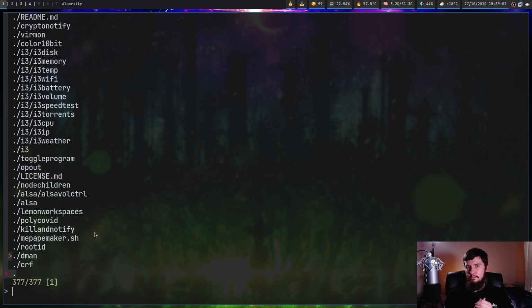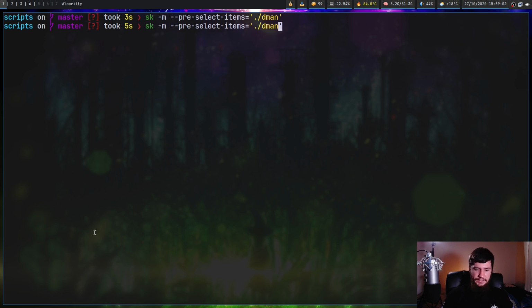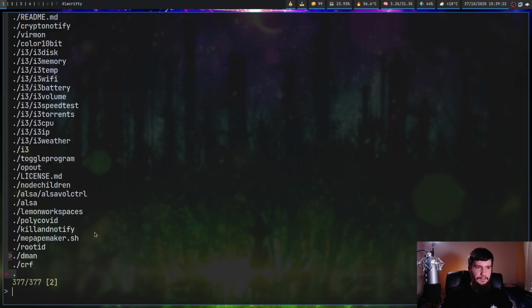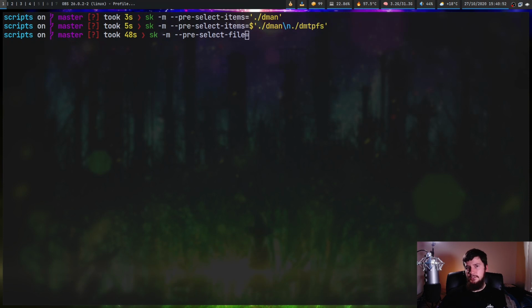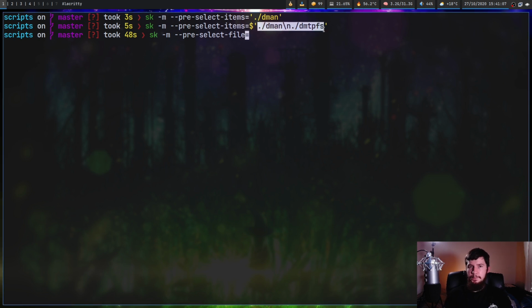But if you want to match on multiple items, the way that we do that is fairly similar, but we also have to include a $ sign at the start here. The reason we do that is just to make sure our newline characters are interpreted properly. So \n, and then let's search for something like, say, ./dmtpfs. And if we search for that one, as we can see, that one has now been selected. And the last one that we have is --pre-select-file, which is basically the same thing as --pre-select-items, but instead you pass in a file name that contains a newline separated list of values rather than just putting it inline in the command.